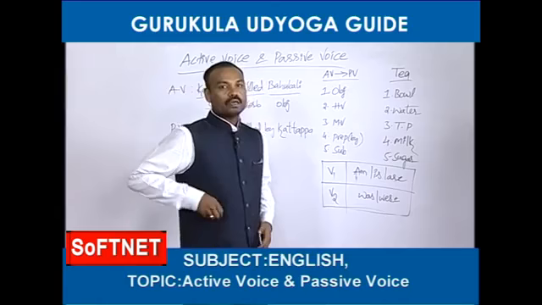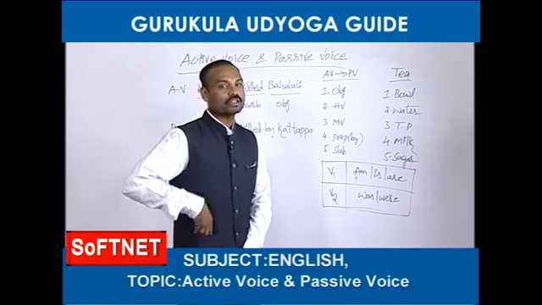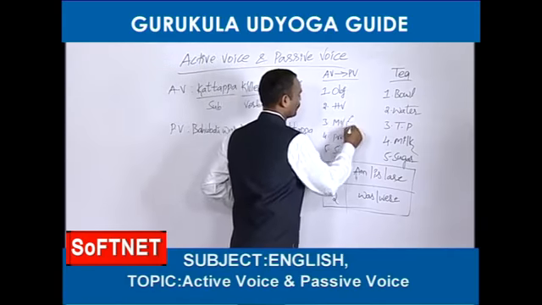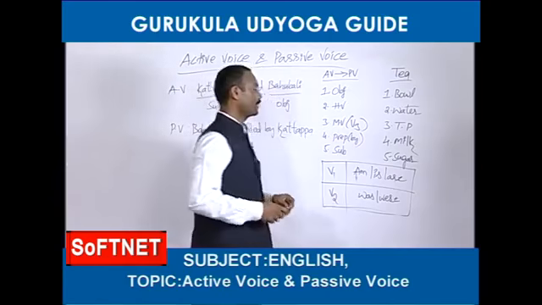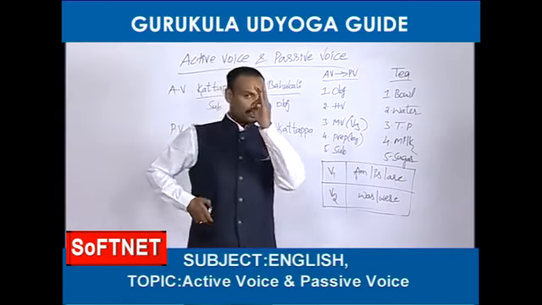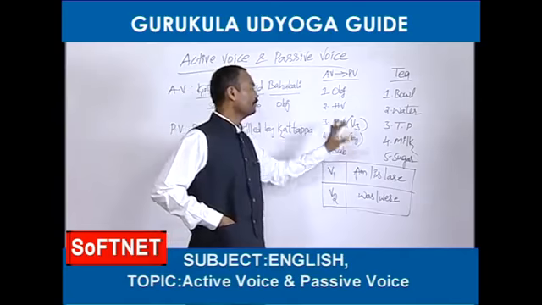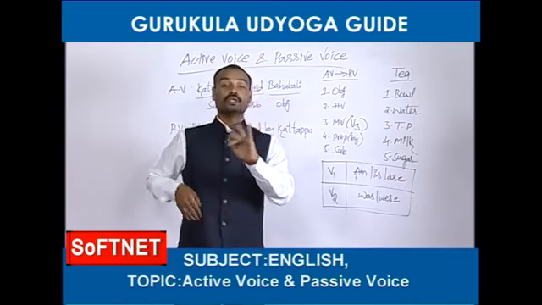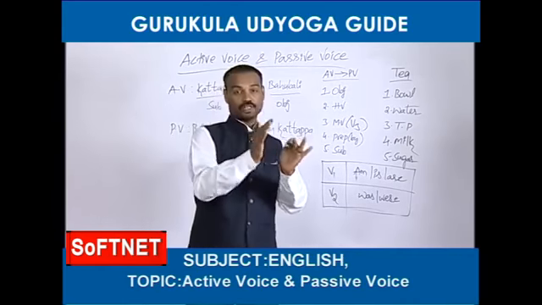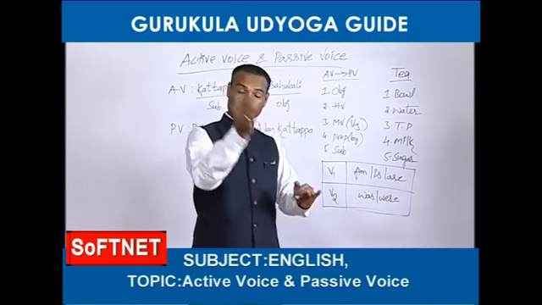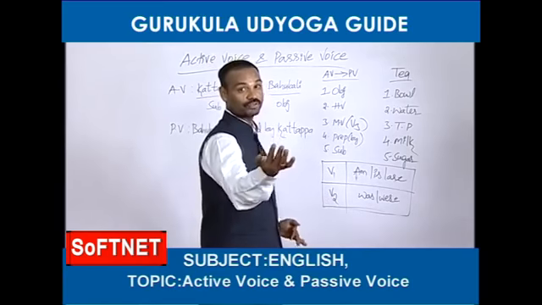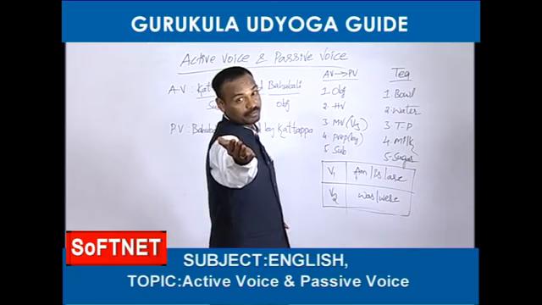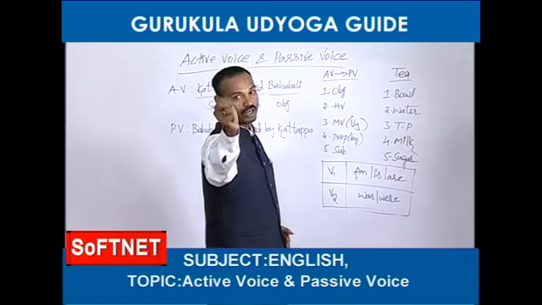So friends, the main verb always must be in the third form in this topic, passive voice. Never forget. In the passive voice, the main verb always must be in the third form. In active voice, the verb can be in the first form, second form, third form, or fourth form. Fourth form means V1 plus ing form, V4 also we can call.